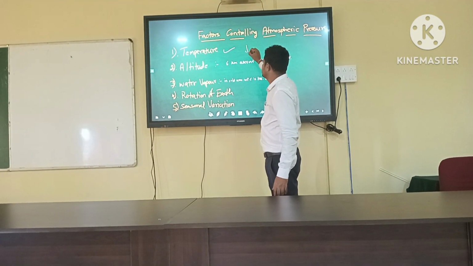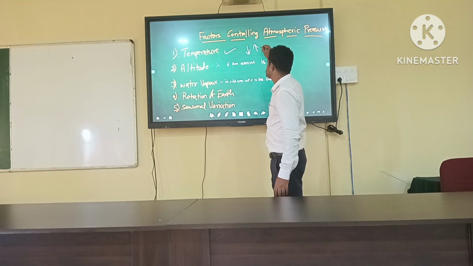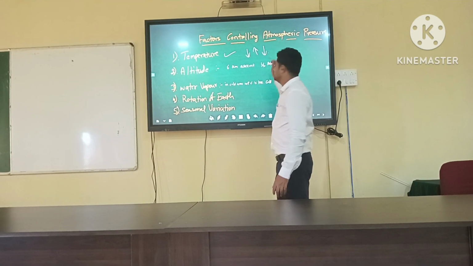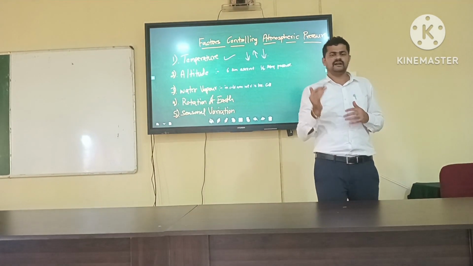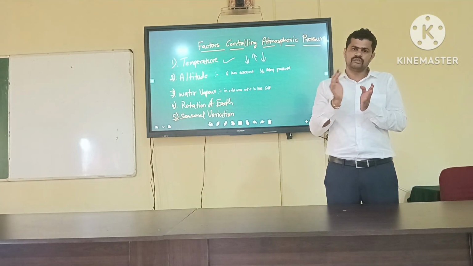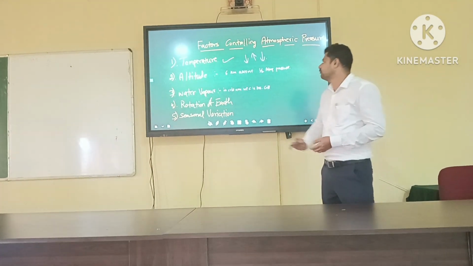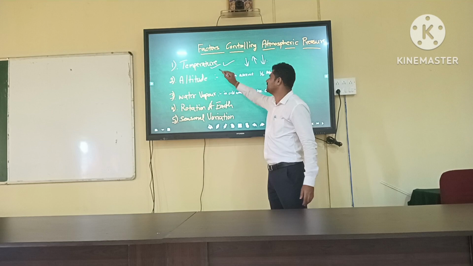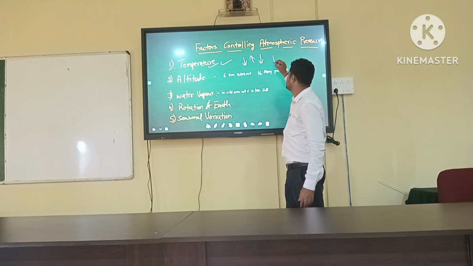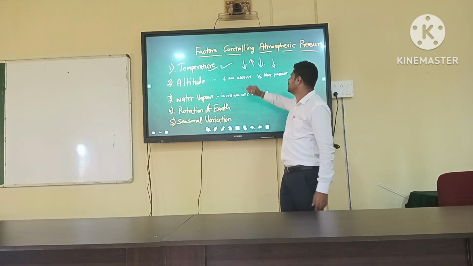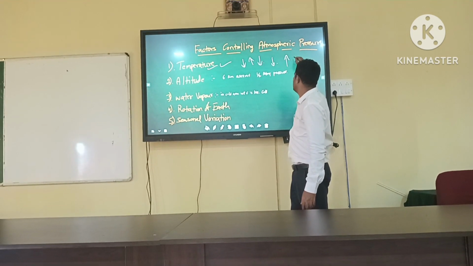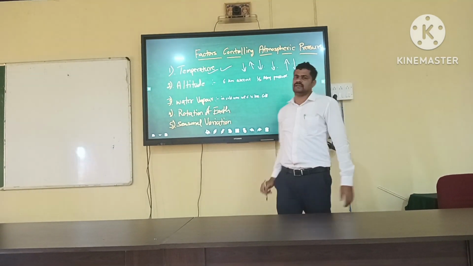When the air density is less, the weight of the air will also be less. Because of that reason, when temperature increases, atmospheric pressure decreases.